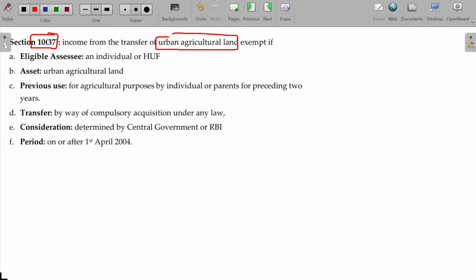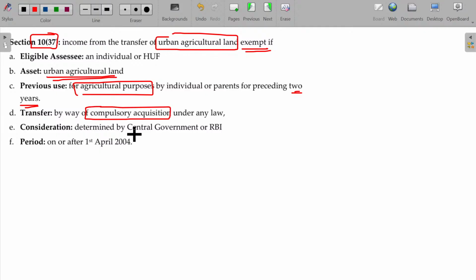In case of urban agricultural land, it is exempt if the urban agricultural land was used for agricultural purpose for at least 2 years, either by the assessee or his parents, and it is compulsorily acquired under the law.